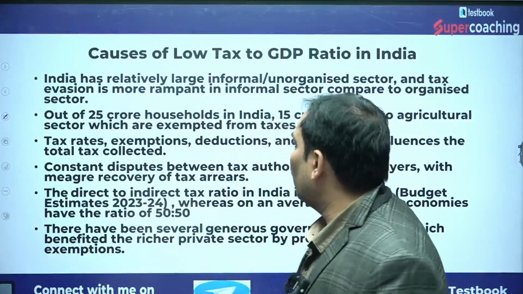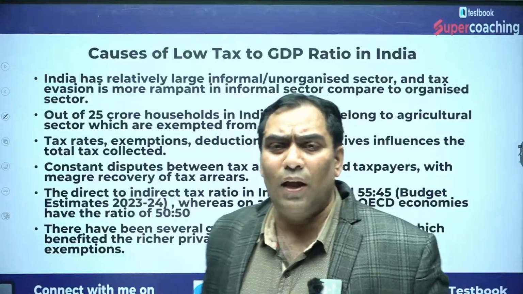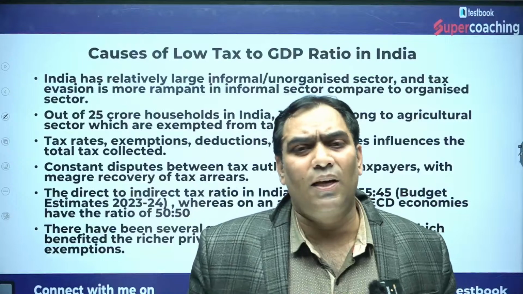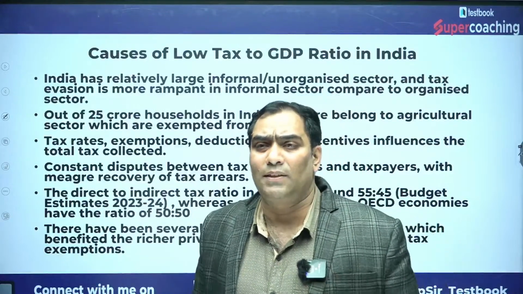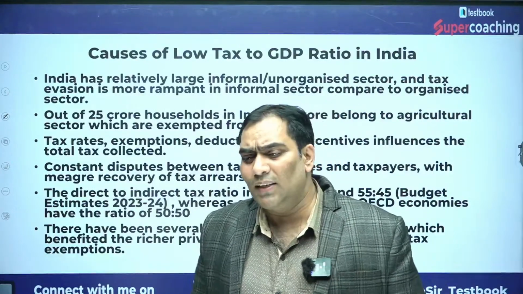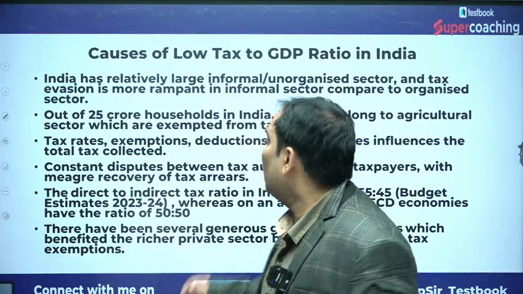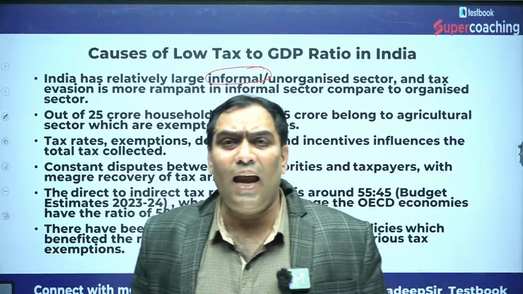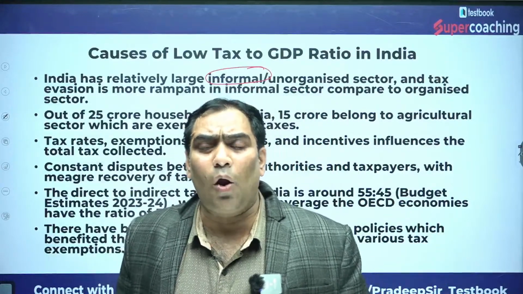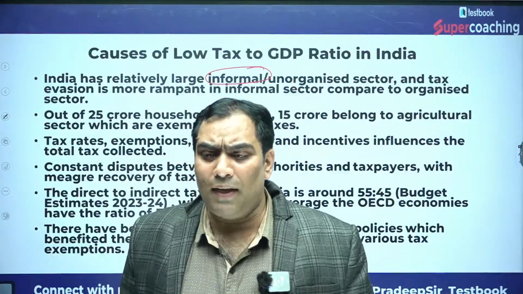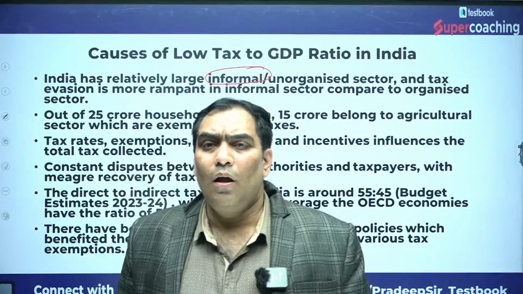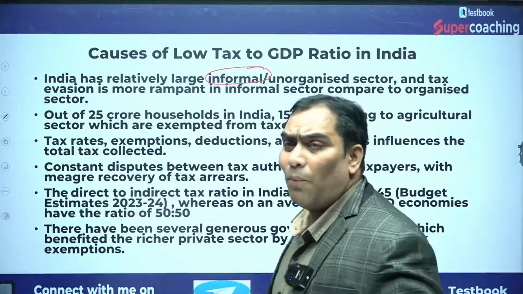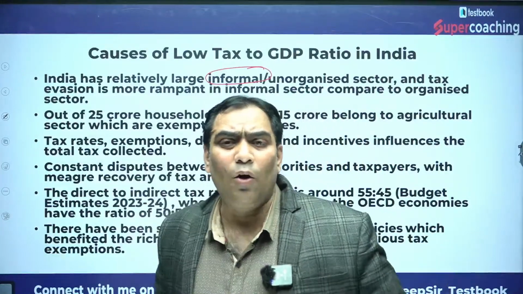The very first is that in the Indian economy, most of the business activities are taking place in the informal sector, the unorganized sector. Since they are taking place in the informal sector, the tax revenue of the government is going to decrease because they are not paying taxes.